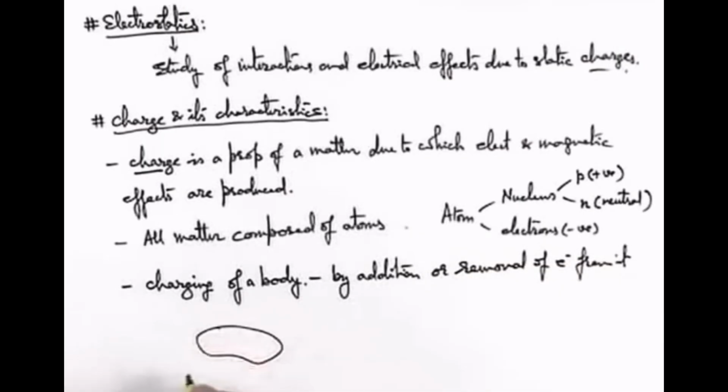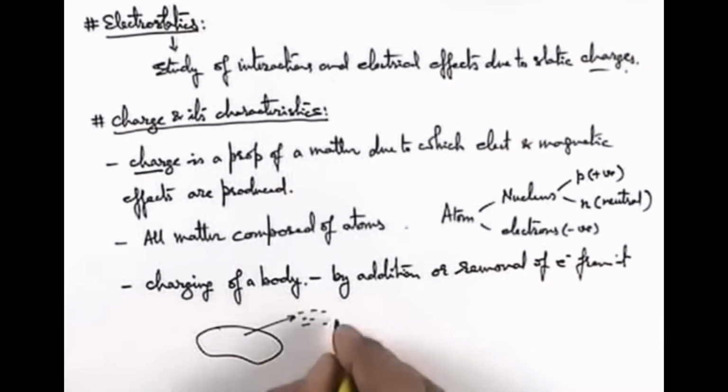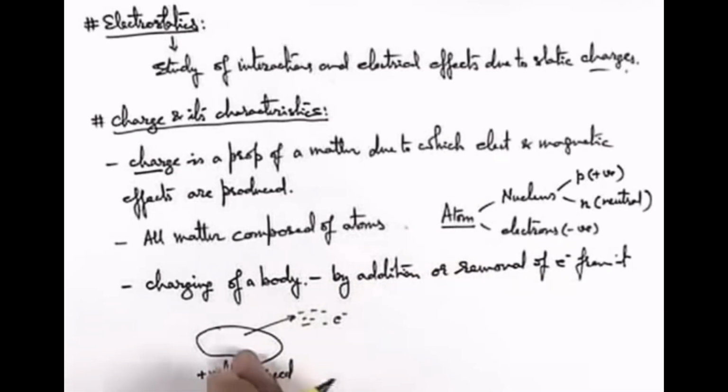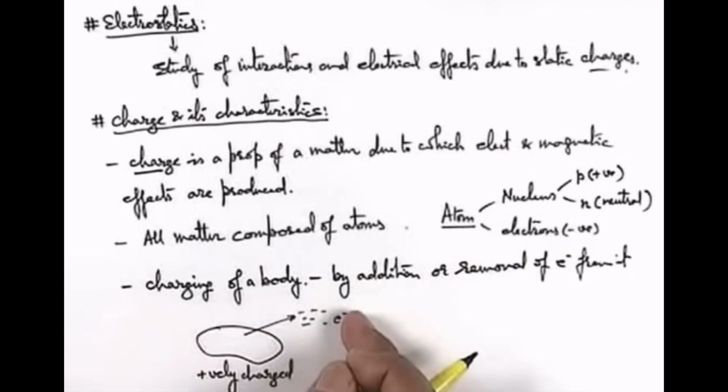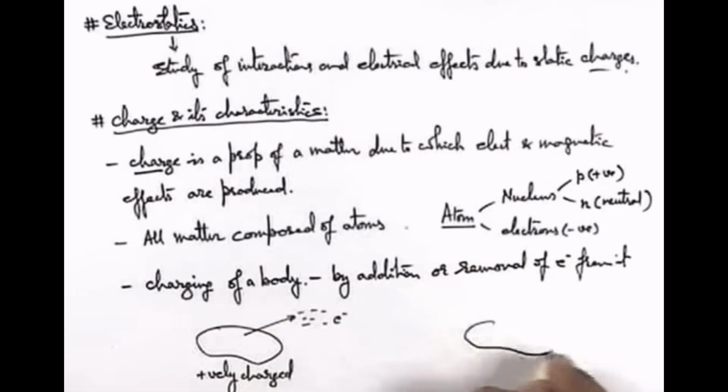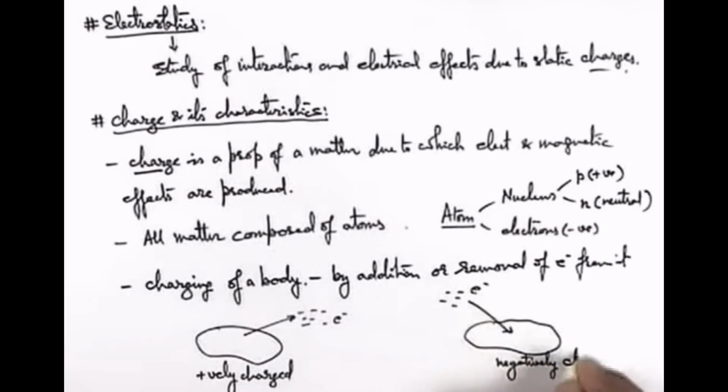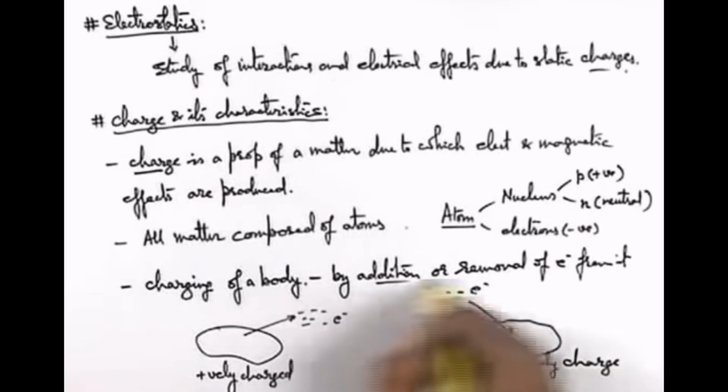Like if we have a body, and if we remove some electrons from the body, as the body is neutral, we can simply state that when electrons are removed, it will be positively charged. As an atom is electrically neutral and the body is made up of neutral atoms, earlier it was neutral, and if some electrons are removed from the body, it will become positively charged. Similarly, if some electrons are supplied to a body, there will be excess electrons on the body, due to which we can say it will be negatively charged. So to charge a body, the simplest way is by addition or removal of electrons.